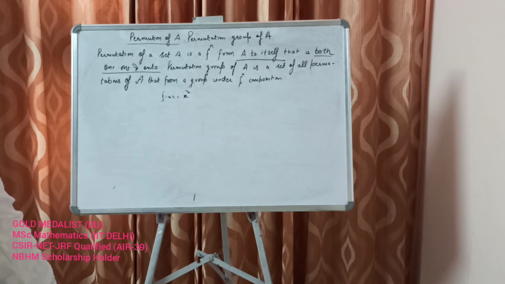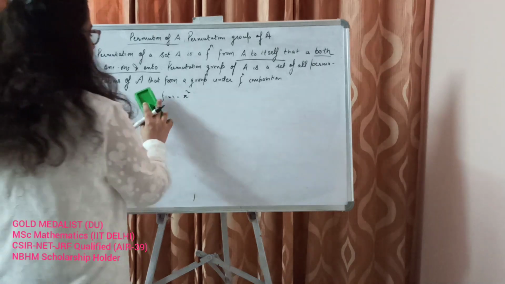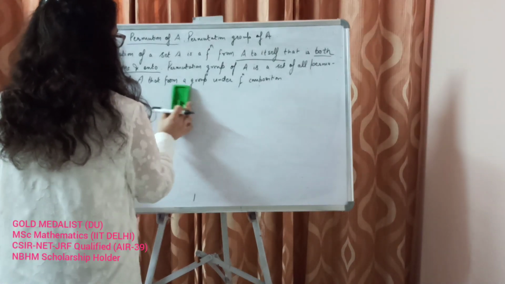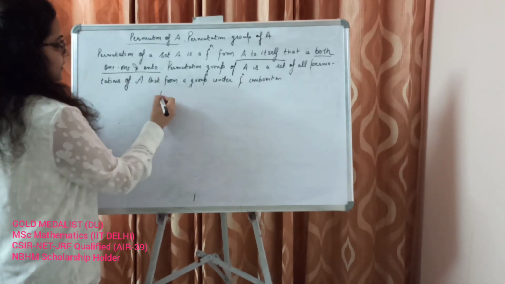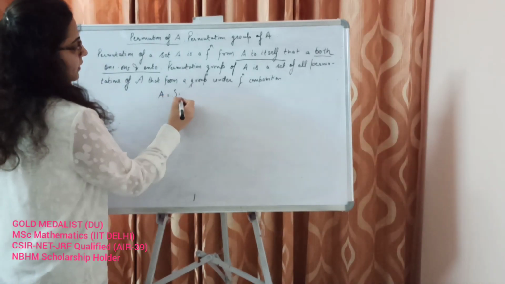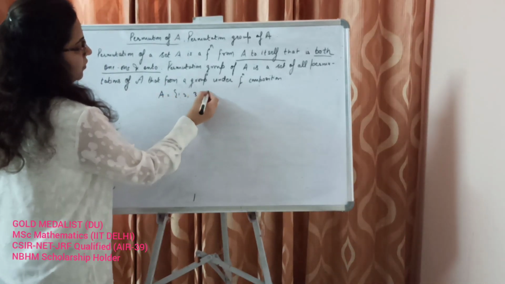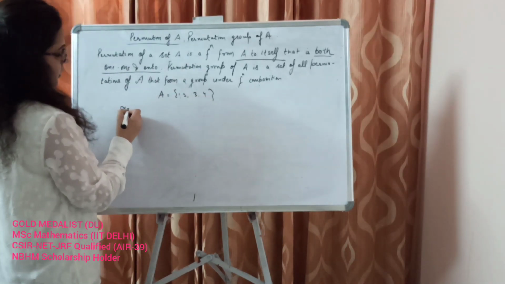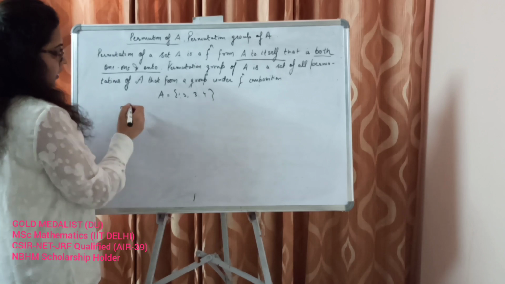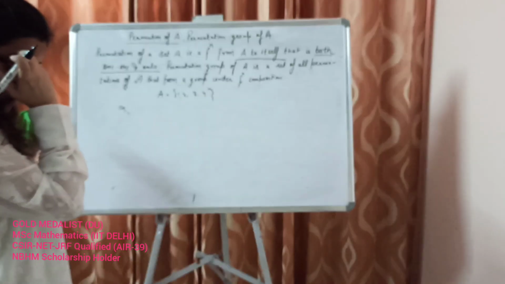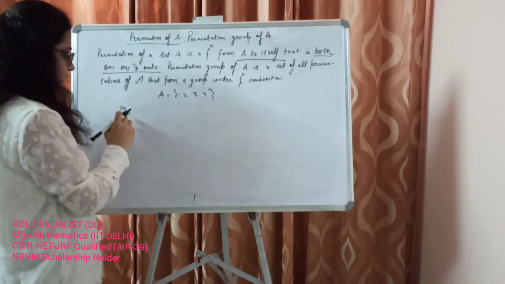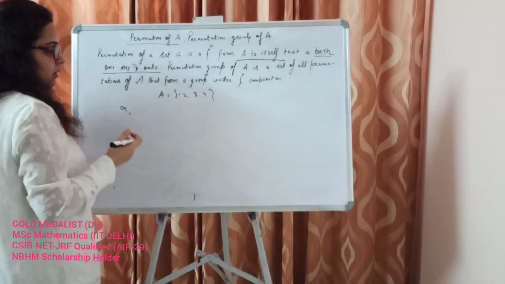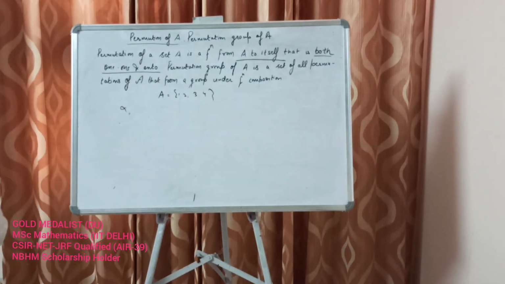For example, since we are talking of finite sets, if A equals {1, 2, 3, 4}, we can define a permutation alpha. It is usually expressed by explicitly listing each element of the set A and its corresponding functional value.